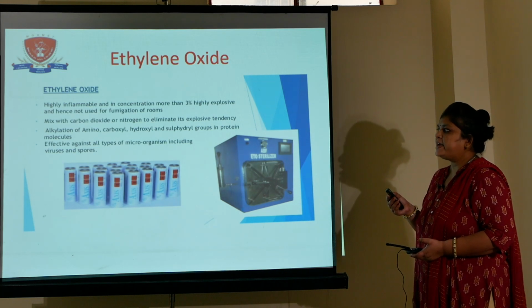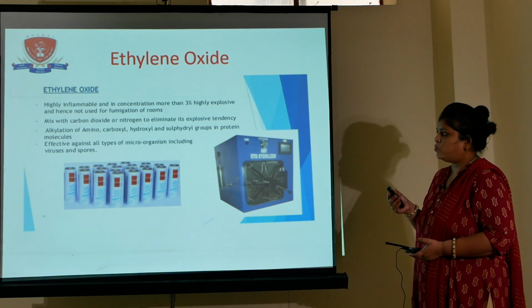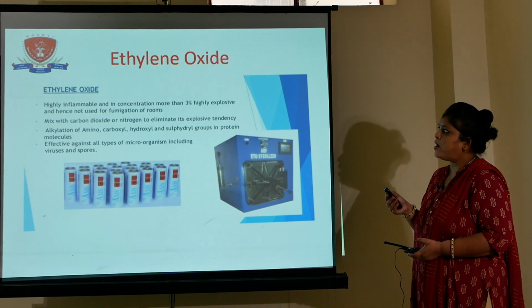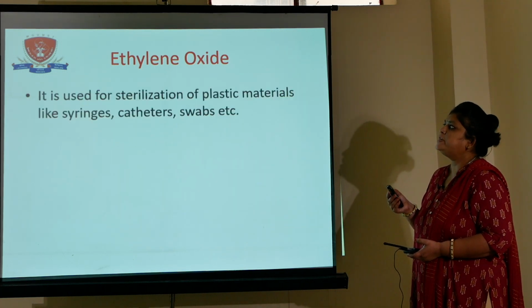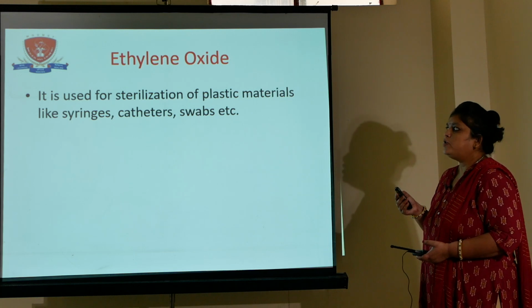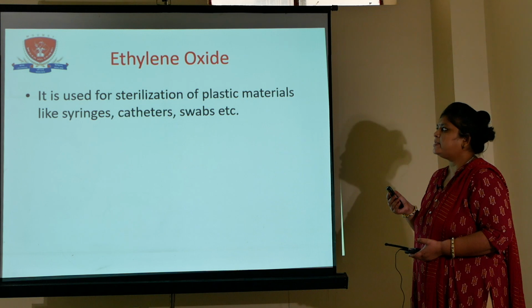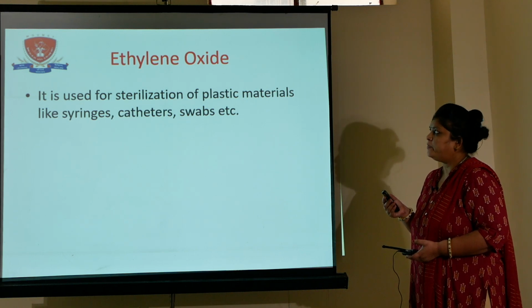It is effective against all types of microorganisms, bacteria, viruses and fungi, in both vegetative and spore form. It is used for sterilization of plastic materials like syringes, catheters, swabs, etc. Thank you.